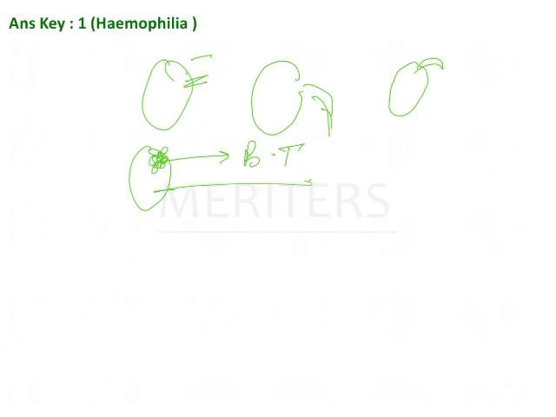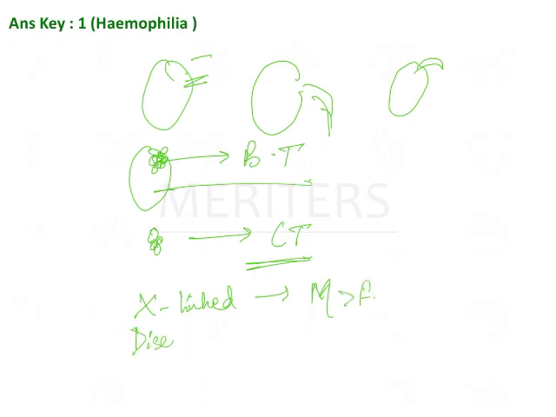So after the platelets have reached over there, then you have the clotting factors that come into the picture and they cause the coagulation cascade in that particular format and they help in stoppage of bleeding by forming a clot. So these coagulation factors are responsible for what is called clotting time. Hemophilia is an X-linked disease in the sense that males are the most commonly affected. It was also called the disease of kings.